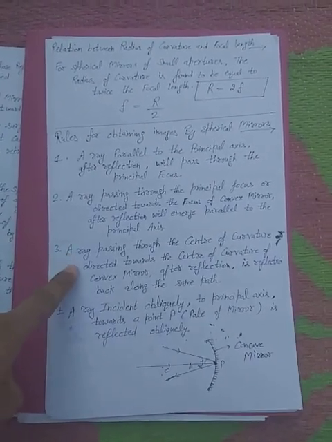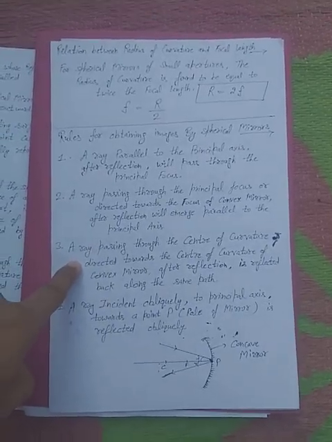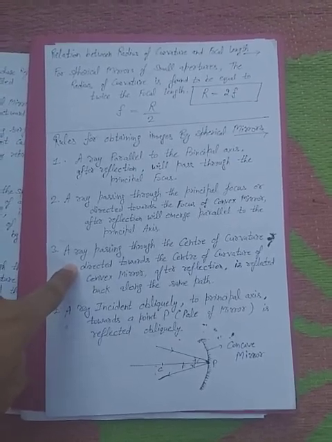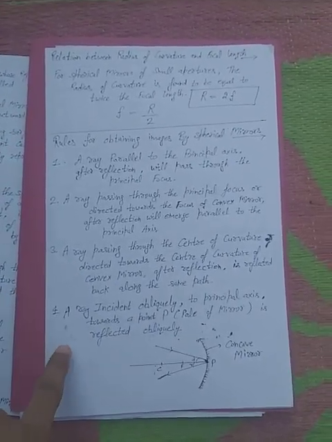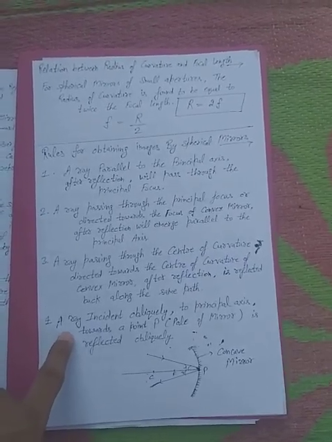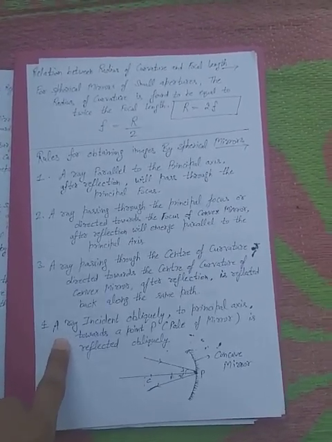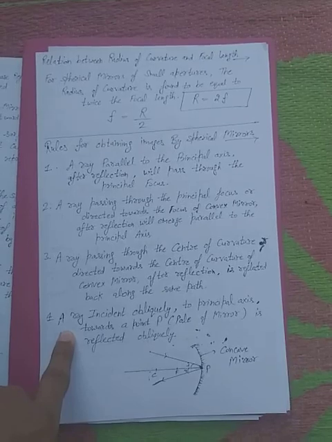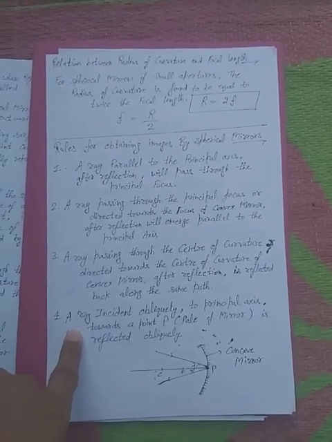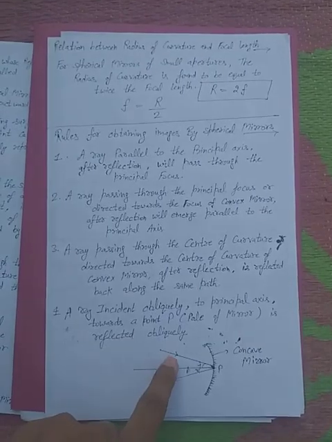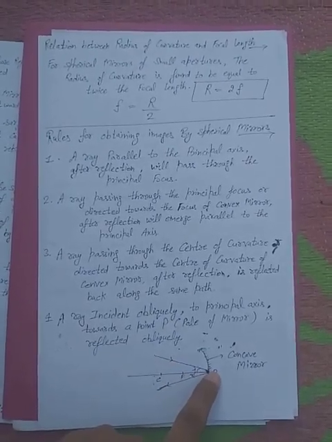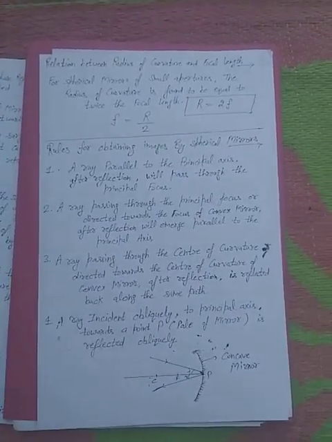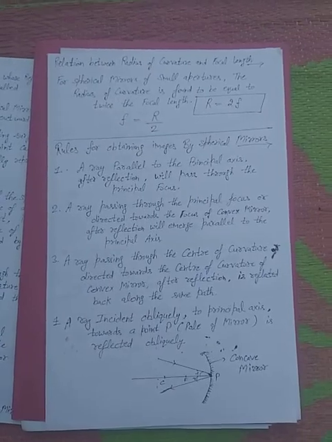Fourth, a ray incident obliquely to the principal axis towards the point P, the pole of the mirror, is reflected obliquely. When a ray comes to the point P obliquely, it should be reflected obliquely. These are the 4 rules for obtaining images by spherical mirrors.